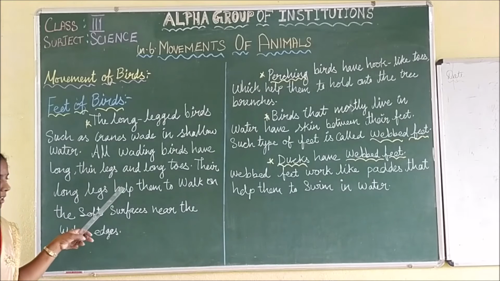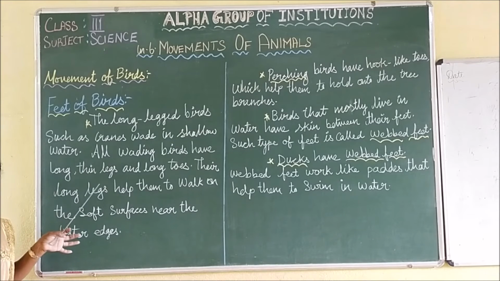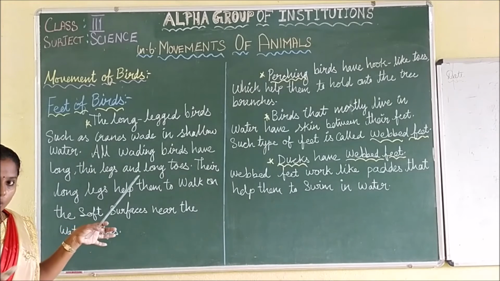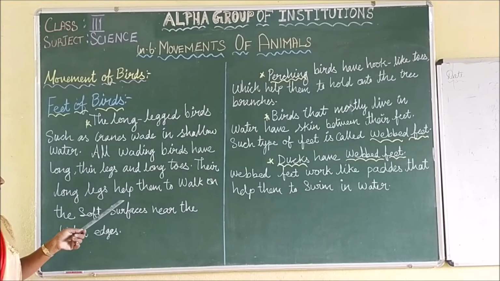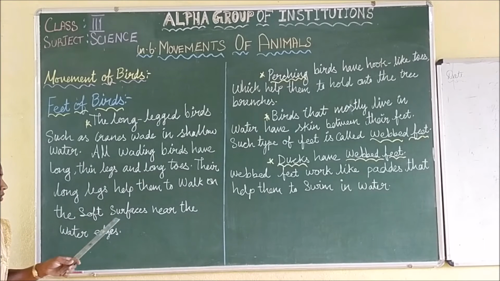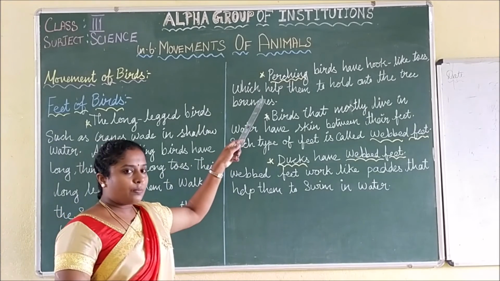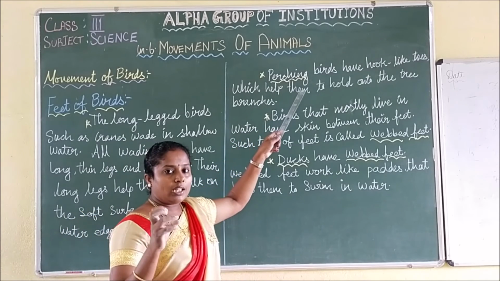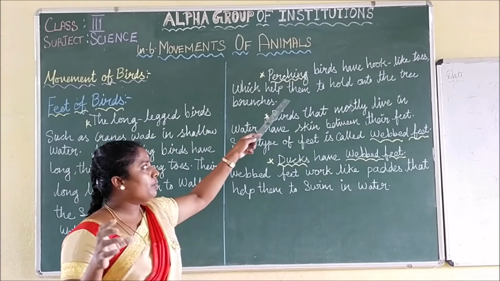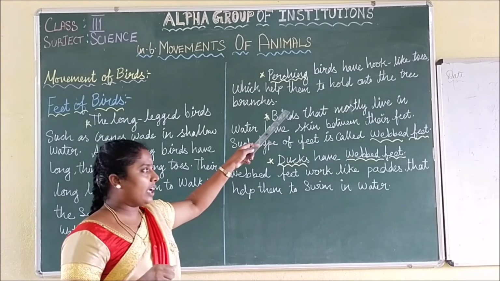All wading birds have long, thin legs and long toes. Their long legs help them to walk on the soft surface near the water edges. And perching birds have hook-like toes, which help them to hold on to the tree branches.